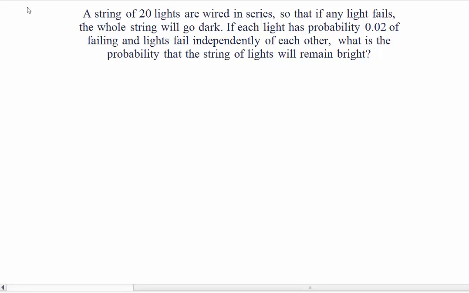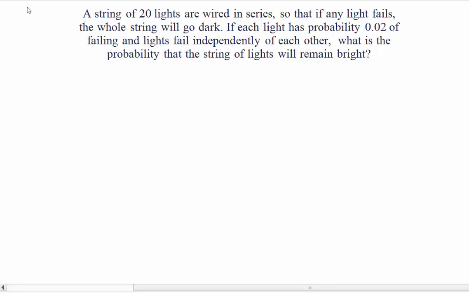A string of 20 lights are wired in a series, so that if any light fails, the whole string will go dark. If each light has a probability of 0.02 of failing, and lights fail independently of each other, what is then the probability that the string of lights will remain bright?